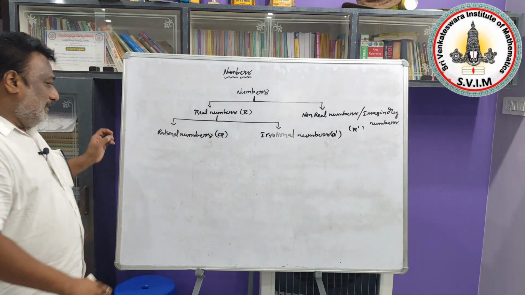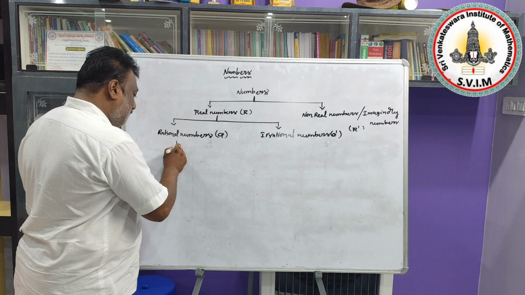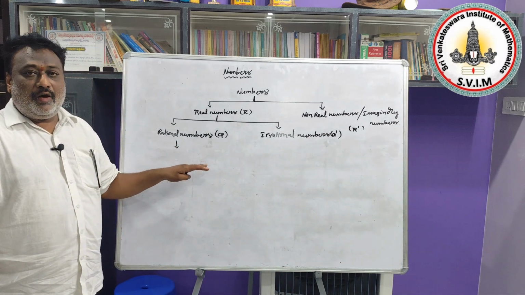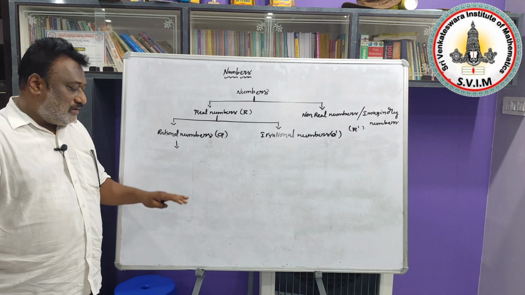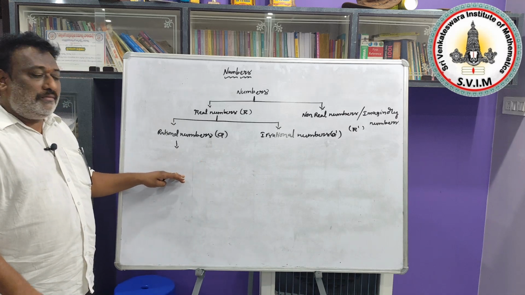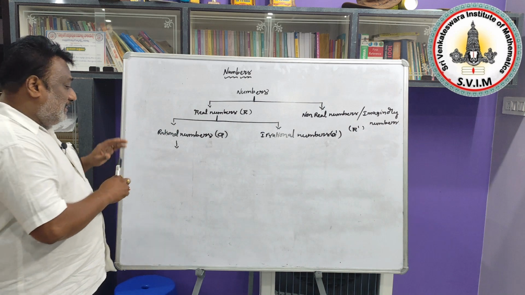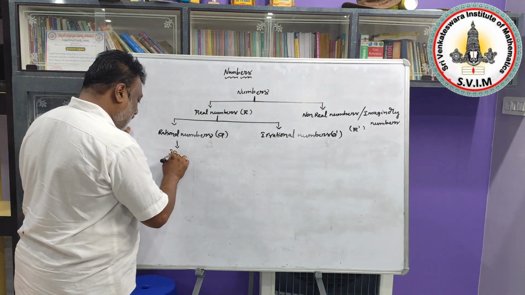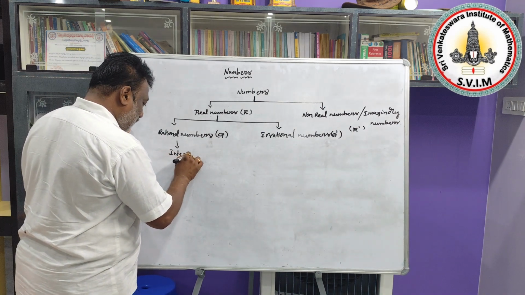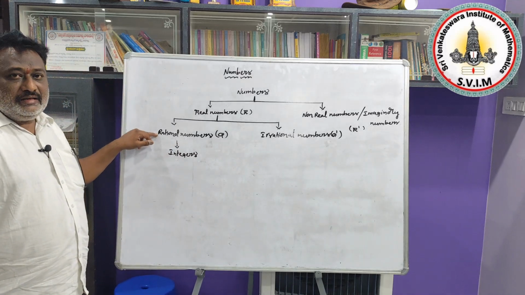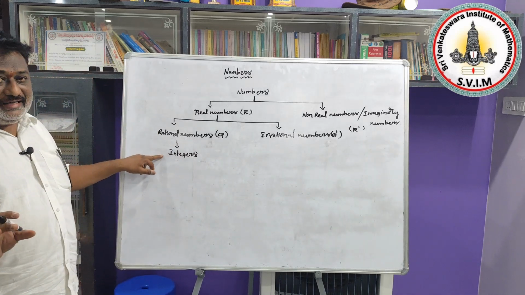Okay, in these rational numbers, some types of numbers which we have learnt in previous classes, all that set of numbers will come into the rational numbers. What are they? First, integers. Listen to me, all integers are rational numbers, but all rational numbers are not integers.